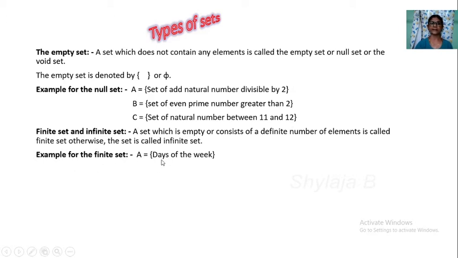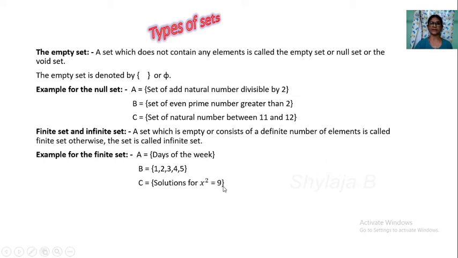Example for the finite set. Set A, days of the week. We already know how many days are there in a week. 7 days are there, so a definite number of elements. So it is a finite set. Next, 1, 2, 3, 4, 5. Here 5 elements are there. So it is a finite set.